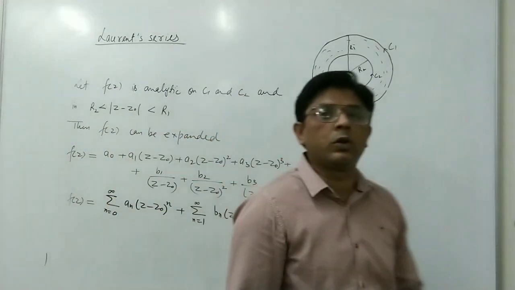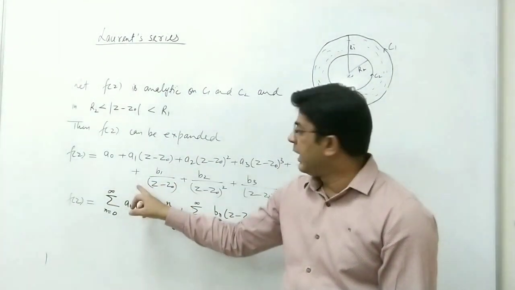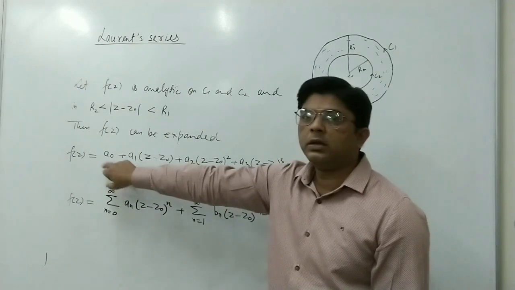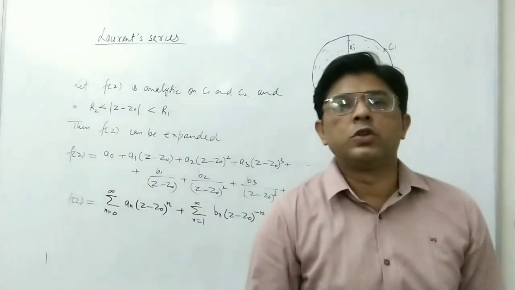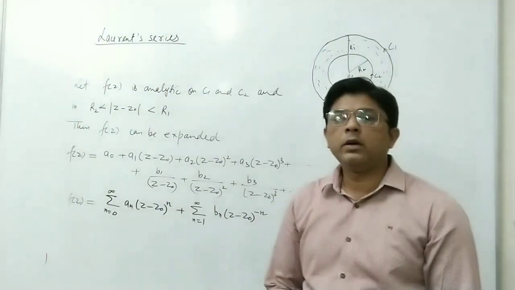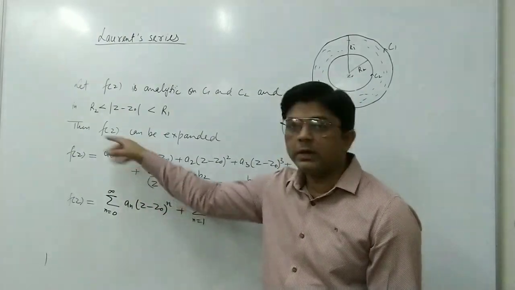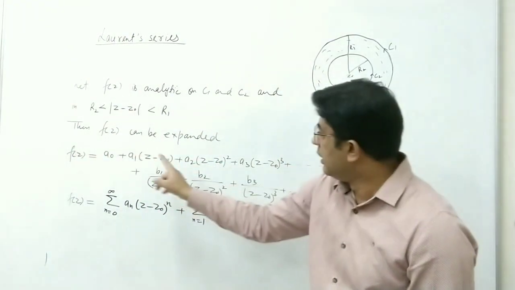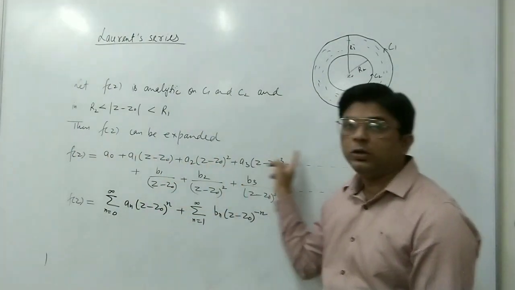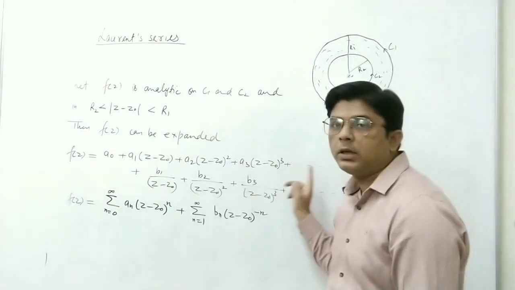These constants may be real or complex. So we should not write b0 here because we have a constant already there, so it is not necessary to write b0. So we only have to write all the possible powers. Here we have (z minus z0) to the power 0, then (z minus z0) to the power 1, 2, 3, 4 and so on, and now we have (z minus z0) to the power minus 1, minus 2, minus 3, minus 4 and so on.